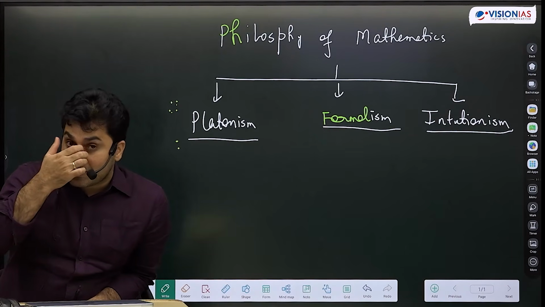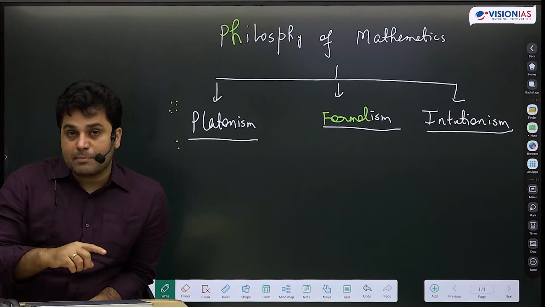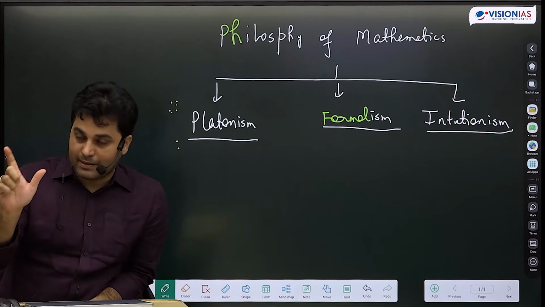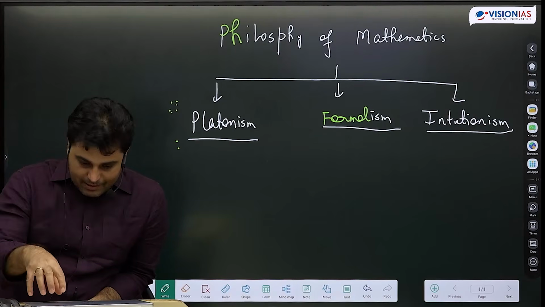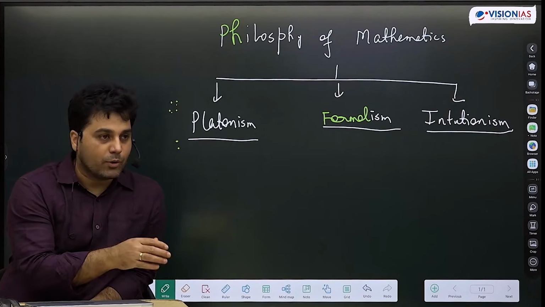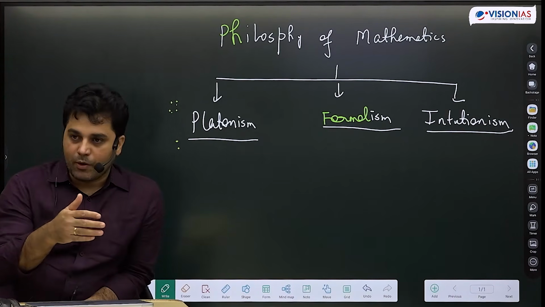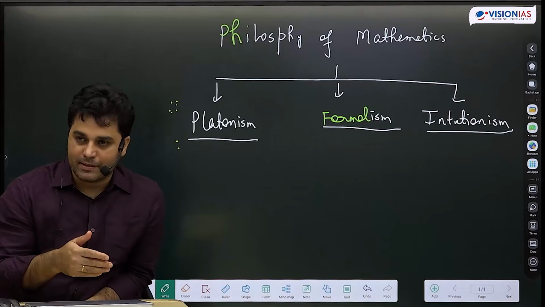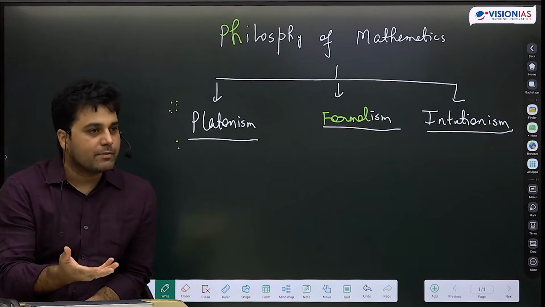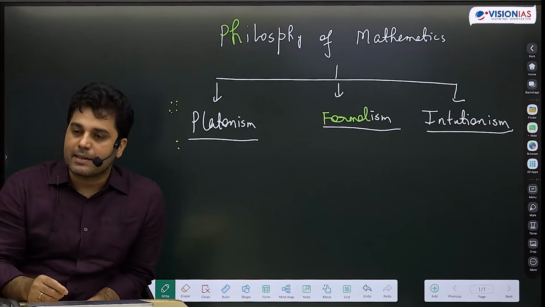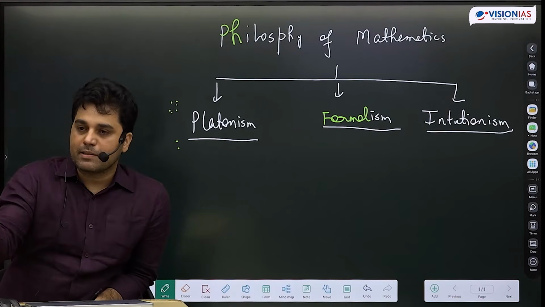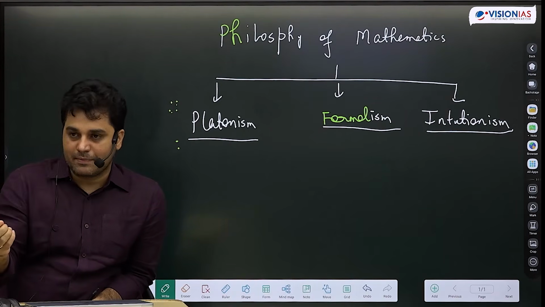But then we ask a question: has it always been true, or did we just discover it? So think about it. This is a philosophical point to think about: this mathematical theorem which was proven in, let's say, 2000, was it not true before 2000? Or even if we had not proven this in 2000, would it not have been true even after that? So Platonists will say that the laws of mathematics have always been true. We simply discover them. Right? So when we discover some theorem, we are simply discovering it, right?